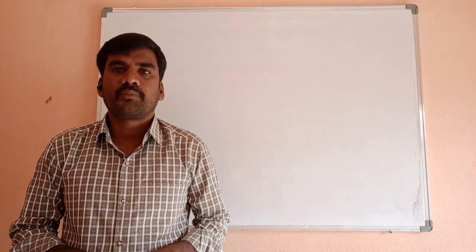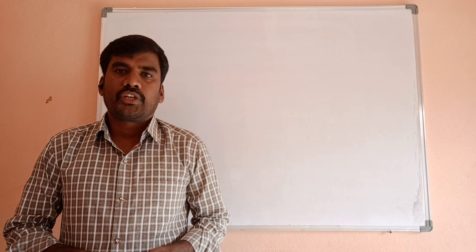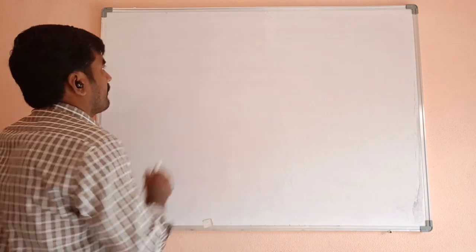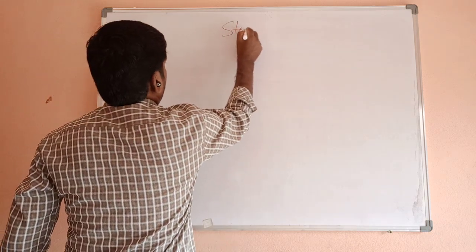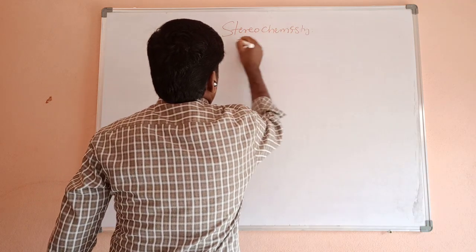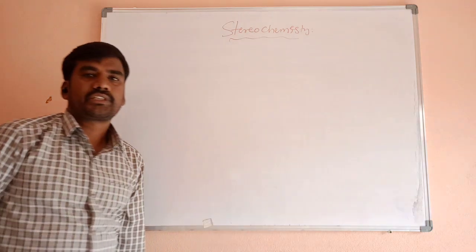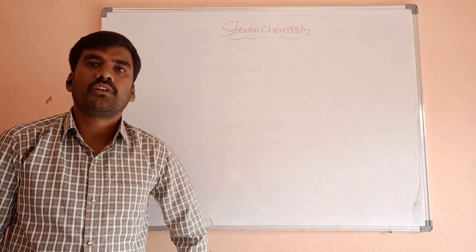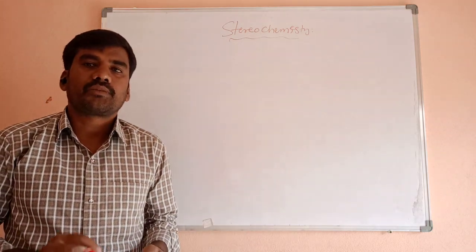Today we are going to discuss an important topic: stereochemistry. Stereochemistry plays a significant role in nucleophilic substitution reactions.